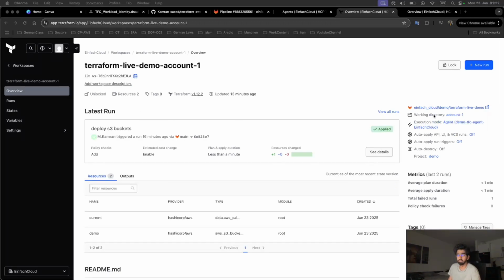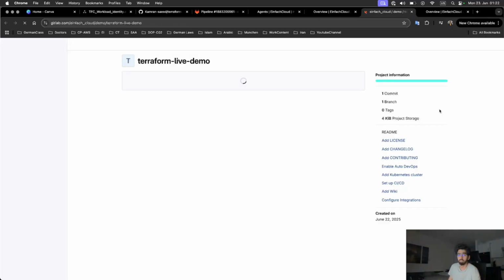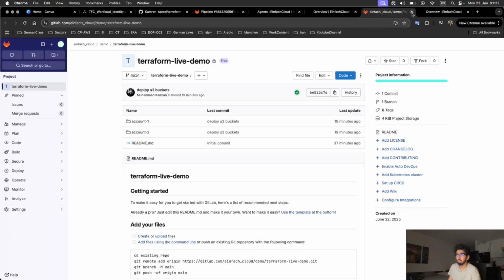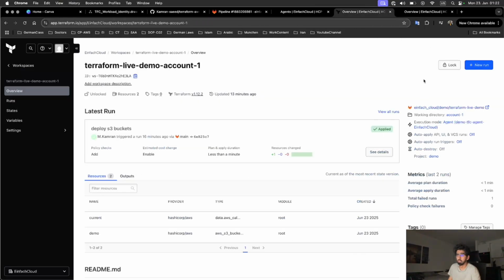workspaces are connected with my GitLab repository. Here you can see in the overview tab, my repository is connected with this repository. If you click on this, it will lead you to the actual GitLab repository, and you can see the working directory is account 1. So that's why you have to create these folders, account 1 and account 2, in the GitLab repository.